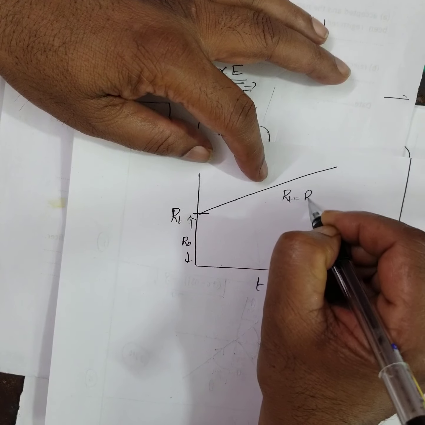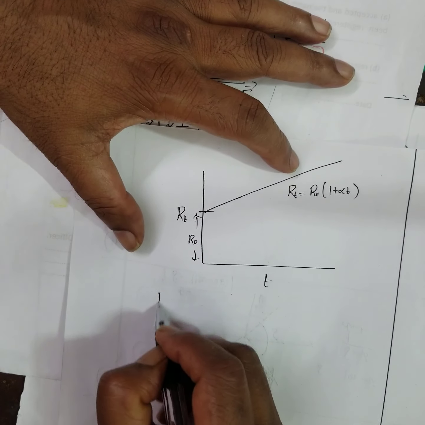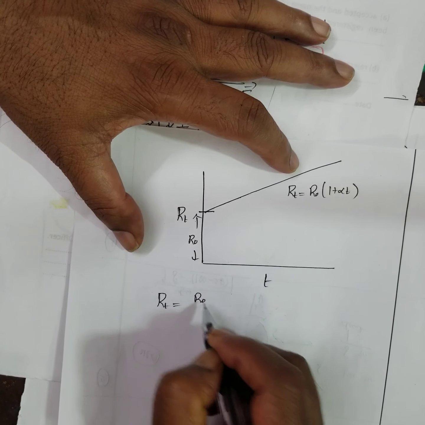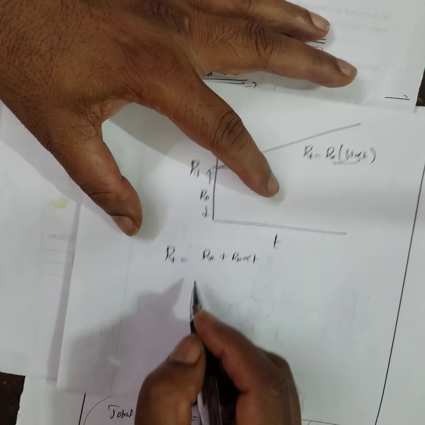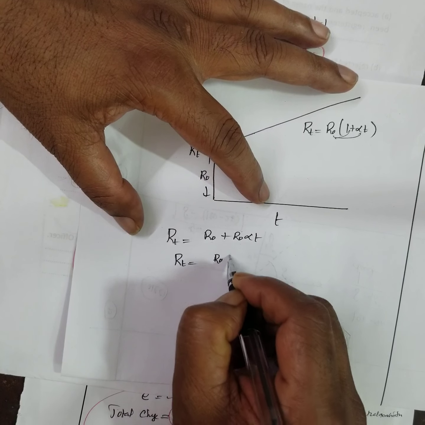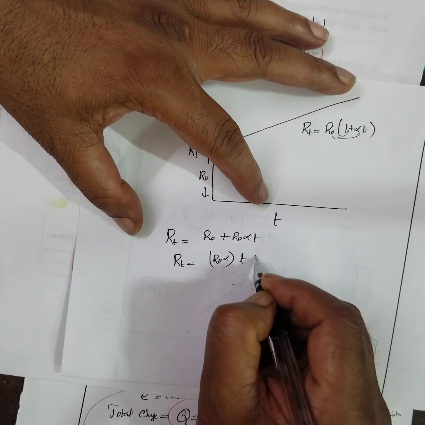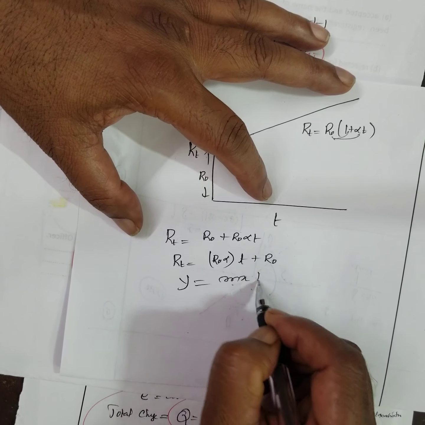RT is equal to R0 (1 plus alpha T). Then RT is equal to R0 plus R0 alpha T. If you multiply here, RT is equal to R0 alpha T plus R0. Therefore, this is equal to y equals mx plus c.